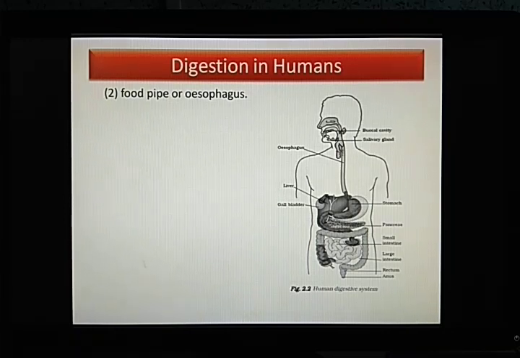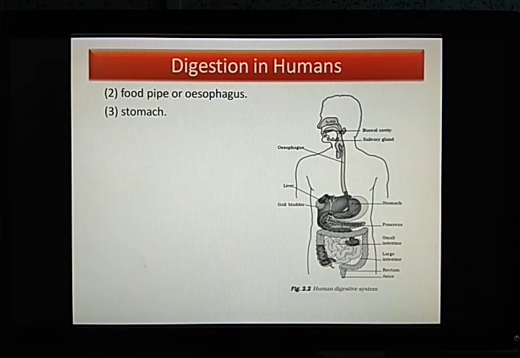One is the food pipe through which the food passes and reaches the stomach. And there is another one called the windpipe that is connected to our lungs. We will not discuss that windpipe. We will be discussing the food pipe, also called the oesophagus.